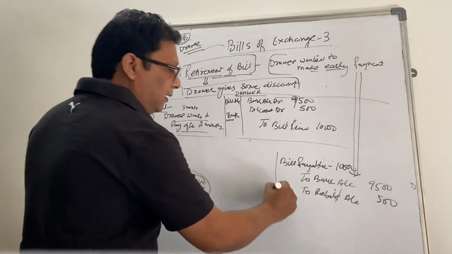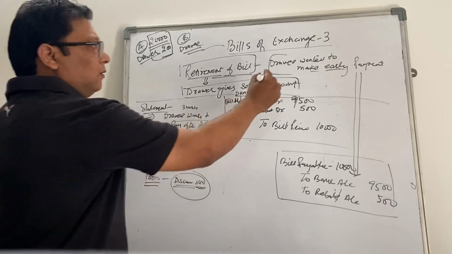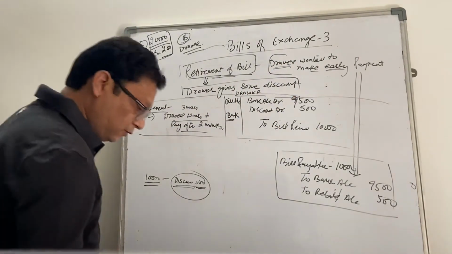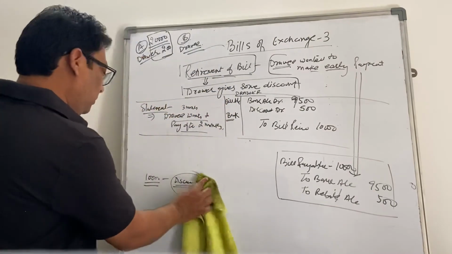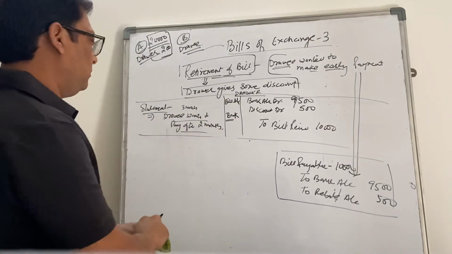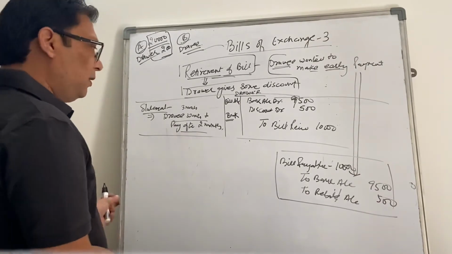This is the entry which will be passed by the drawee. Got it? I'm sorry for the confusion earlier, but we will pass only a single entry rather than passing the discount entry separately. Okay, I hope that is clear.